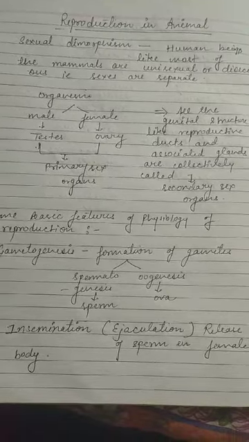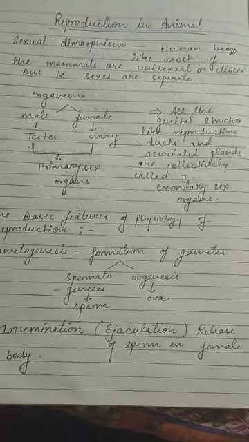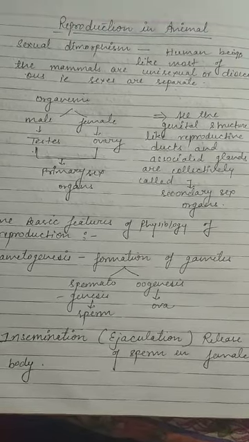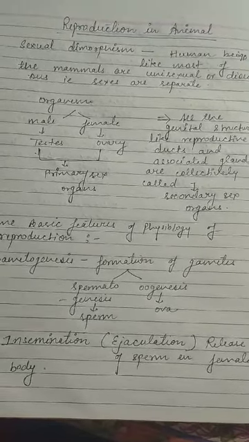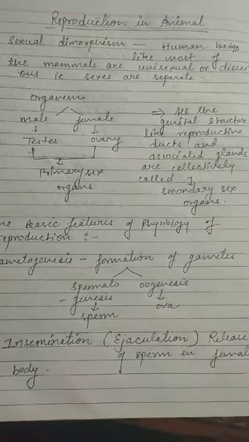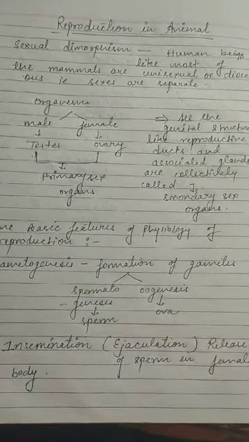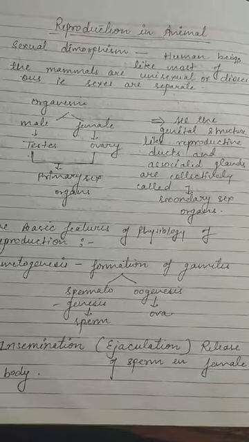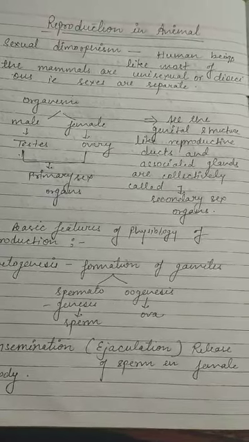Good morning, students. Today we start a new chapter, that is reproduction in animals, and this is a very broad syllabus of the reproduction chapter. Okay, reproduction in animals. We already know what reproduction is. The production of new individuals and new young ones is known as reproduction.